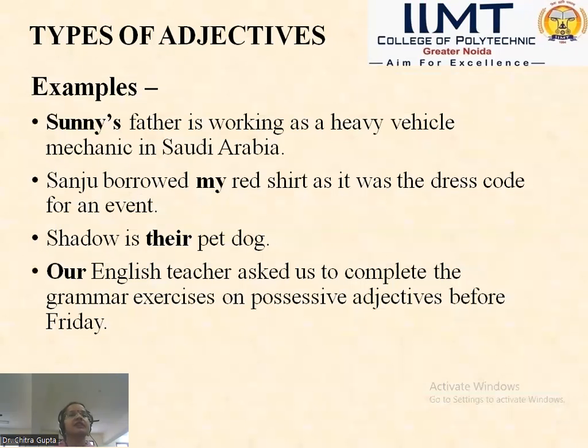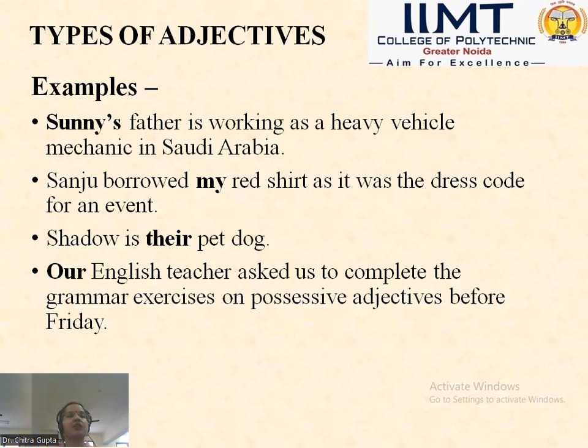Now whose t-shirt is this? It is Sanju's t-shirt. So who is the owner of this red t-shirt? Sanju is the owner. So this my is showing the possession, the ownership of this particular red t-shirt.